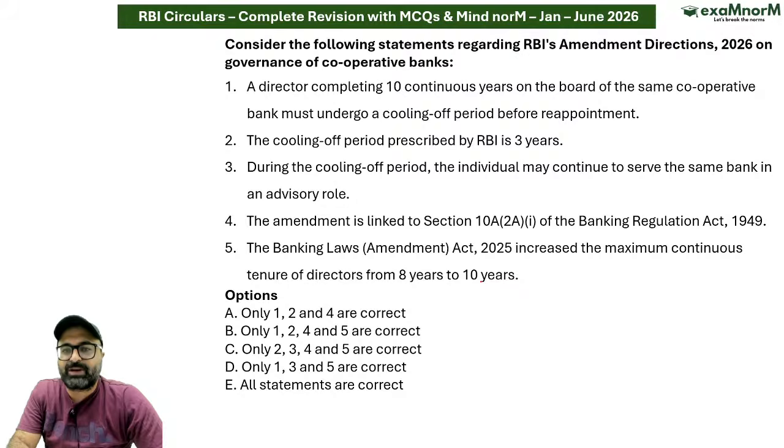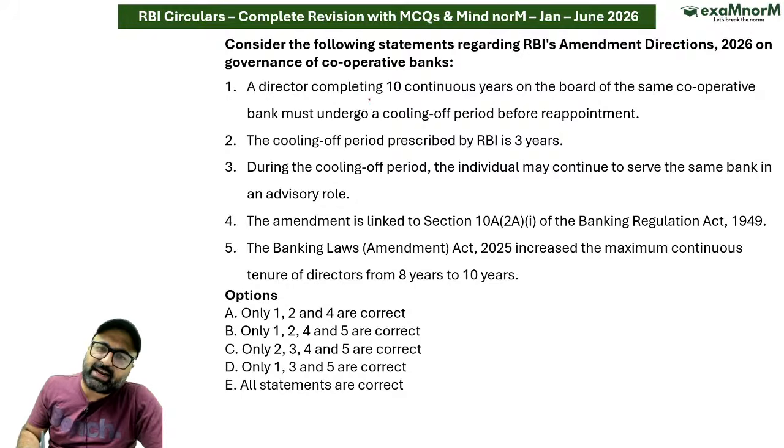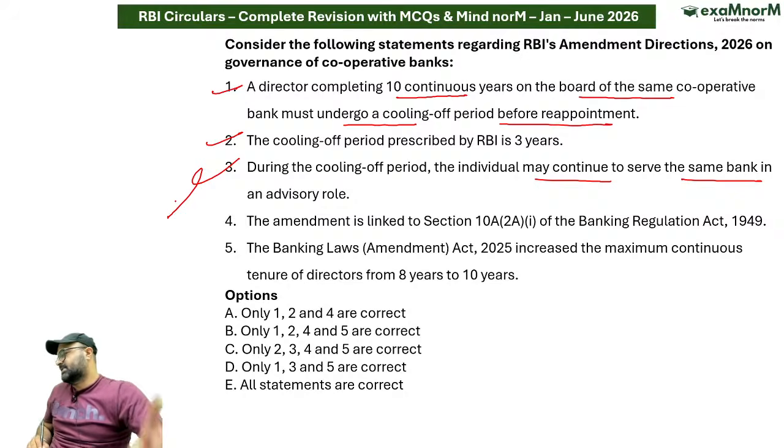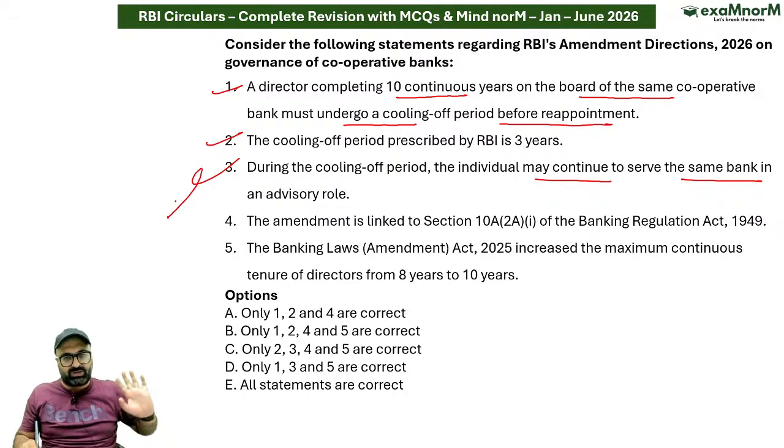Consider the following with respect to the RBI amendment directions on governance of cooperative banks. So with respect to governance of cooperative banks, which of the following is correct? Sir, a director completing 10 continuous years on the board of the cooperative bank must undergo a cooling off period of 3 years. This is correct. During the cooling off period, individual may continue to serve the same bank as at an advisory role. ना सिर्फ member बन के रह सकते हो या customer और कुछ नहीं.